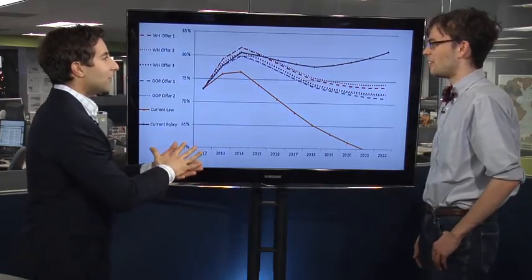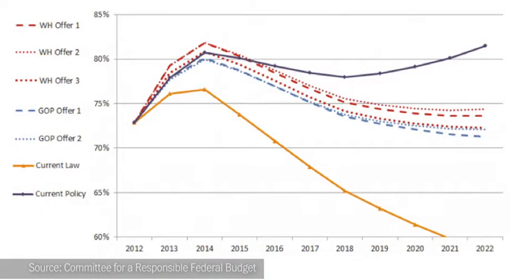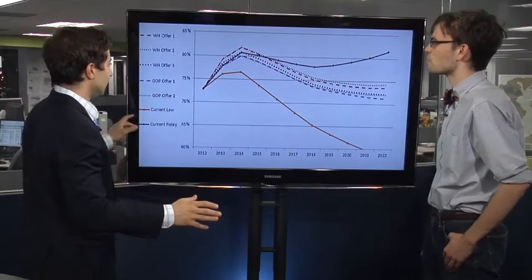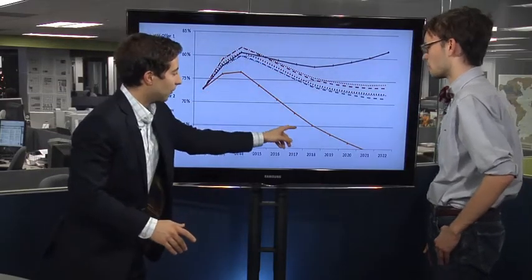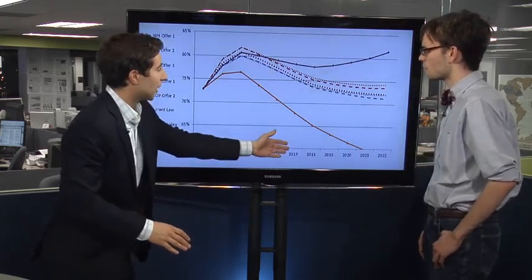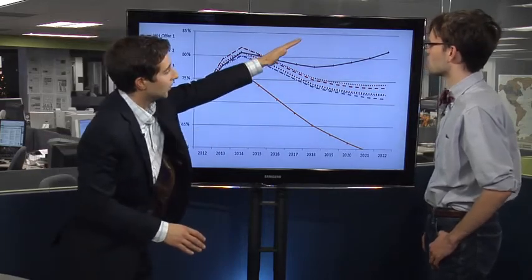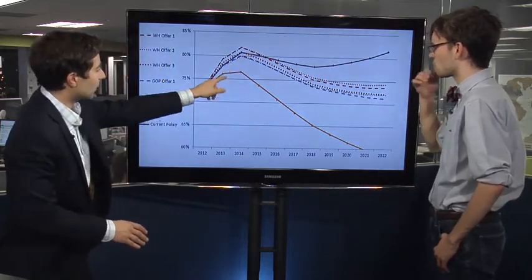Okay, we've got 5 fascinating charts. This first one, this is debt to GDP, and we have to explain current law versus current policy. The fiscal cliff, that's current law. We have all these tax changes and spending changes. Boom, we cut the deficit, probably go into recession. Or current policy, we see the debt skyrocketing. So then what's all this in the middle?